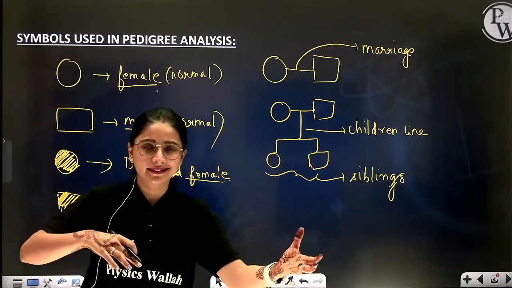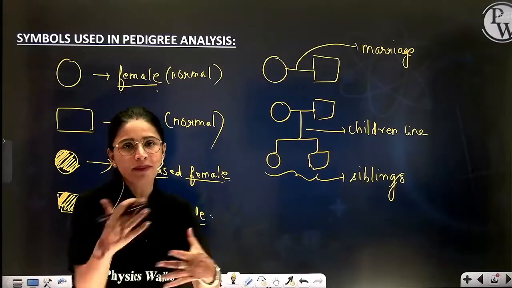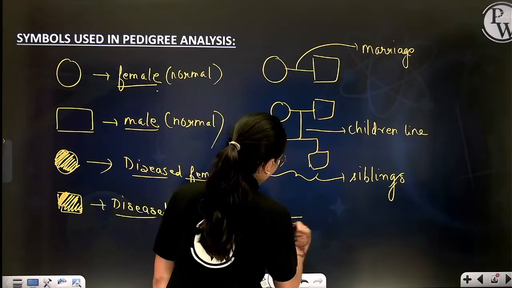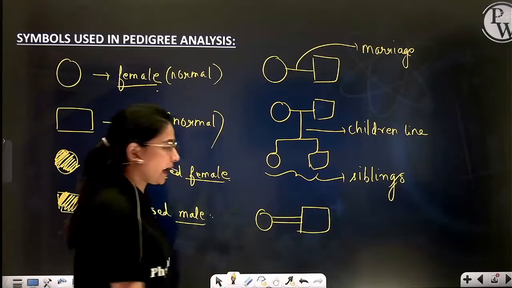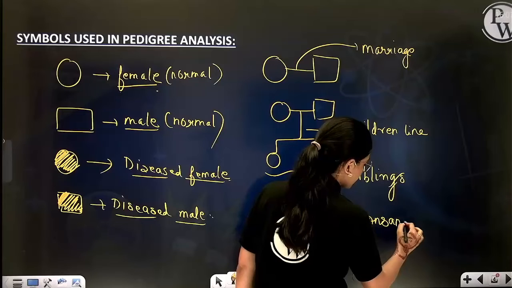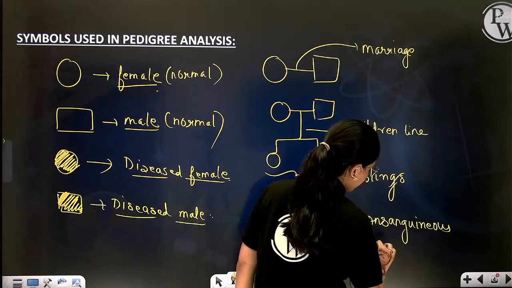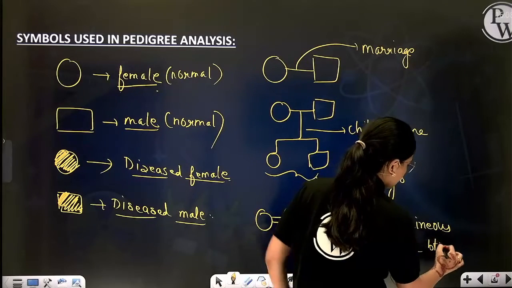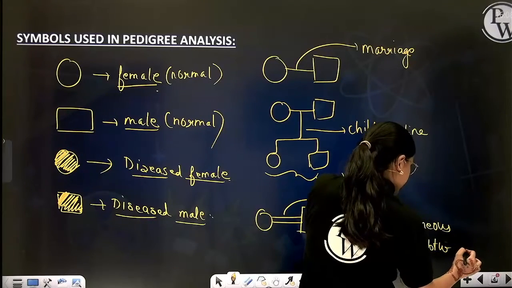Now suppose there is a marriage between close relatives, like a maternal uncle and paternal aunt getting married. So this is a marriage within the family. That is called consanguineous marriage, and it is depicted by a double line between the male and female. Consanguineous marriage means marriage between close relatives, right?